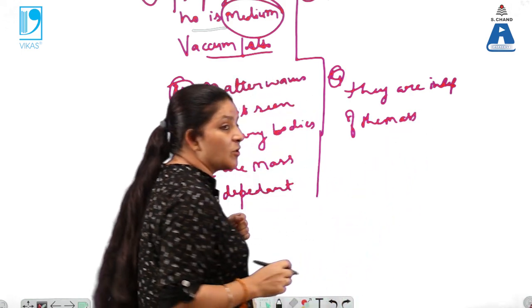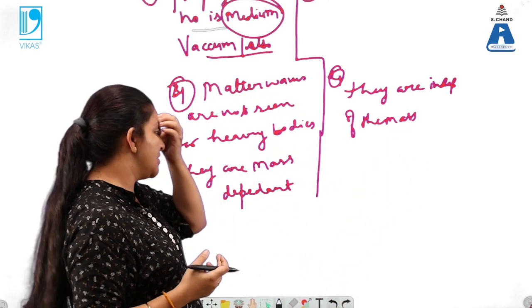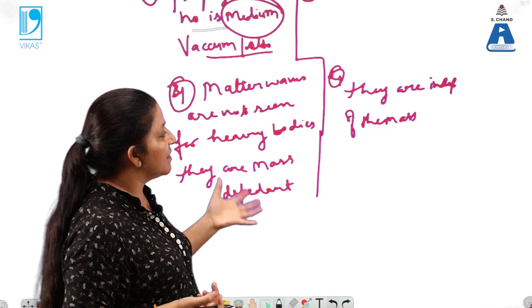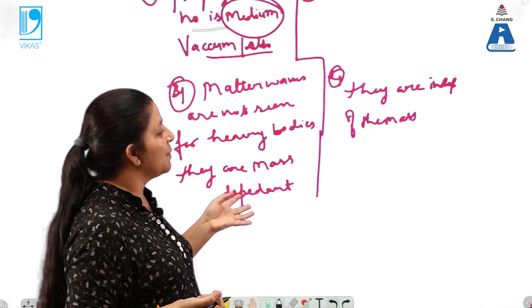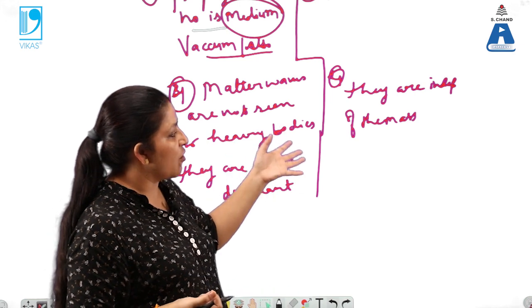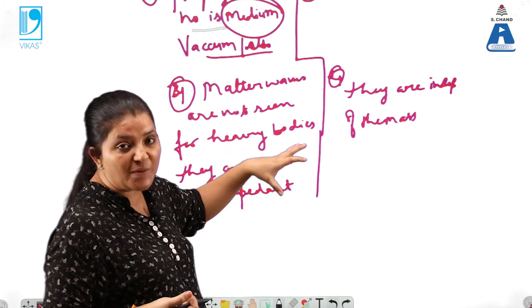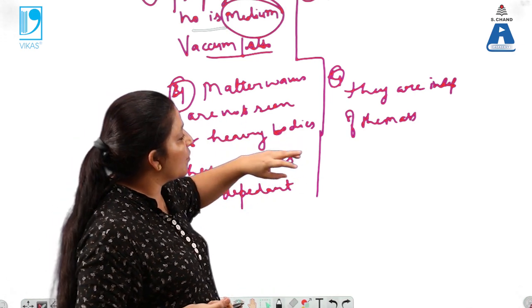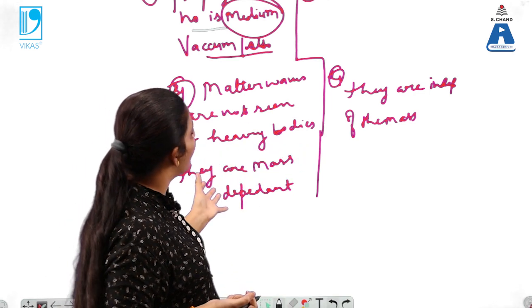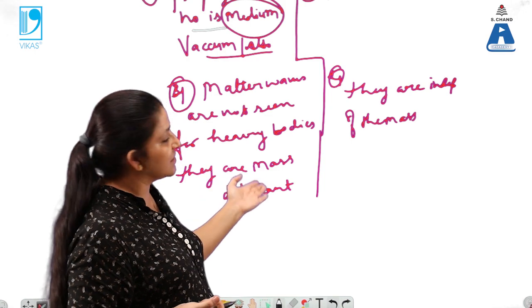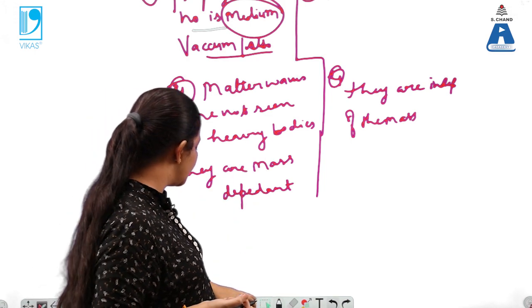They don't depend upon the mass of the bodies, or you can say the mass of the charged bodies, they are fixed always. Electromagnetic waves are always associated with the accelerated charged particles. They do not require a medium for their propagation. So this is all about the matter waves and the electromagnetic waves.